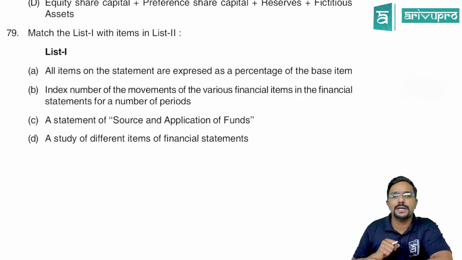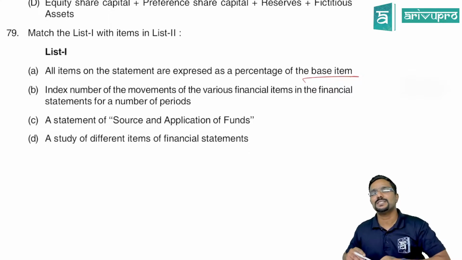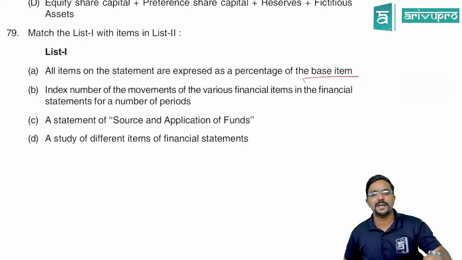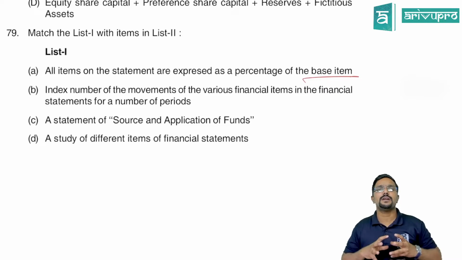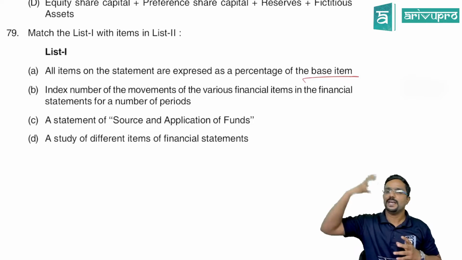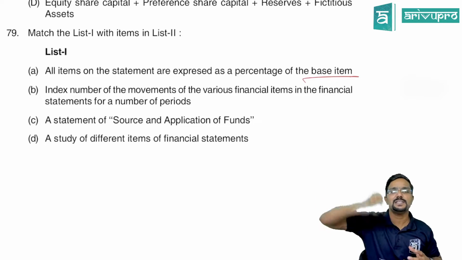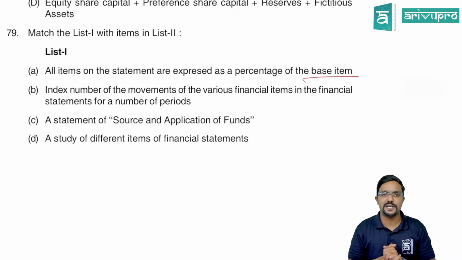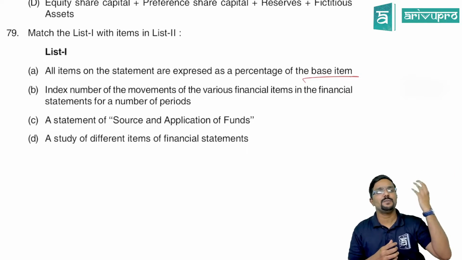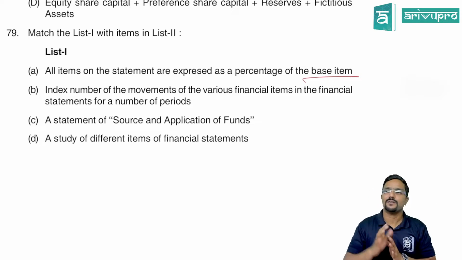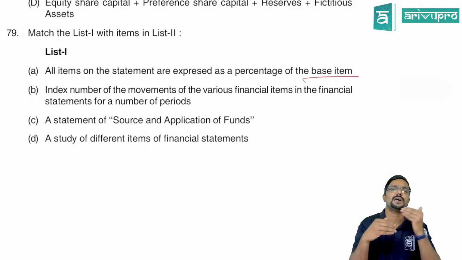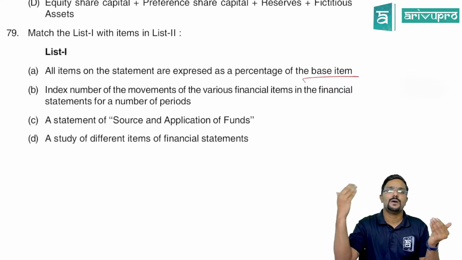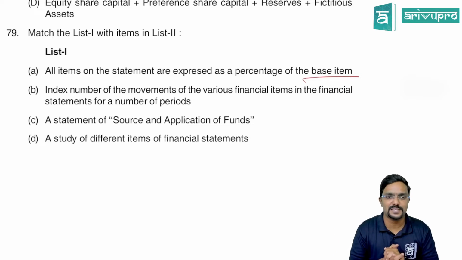All items on the statement are expressed as a percentage of a base item. So there is one statement while analyzing the financial statement where we take one of the items as base. In our P&L account, we will normally take sales as a base and convert all other values on that as a percentage. Whereas in the balance sheet, we may take total assets or fixed assets as a base and convert all our items using that as a percentage.